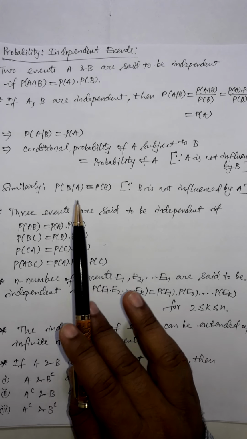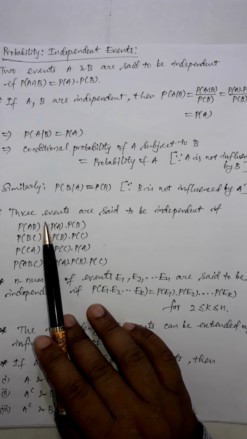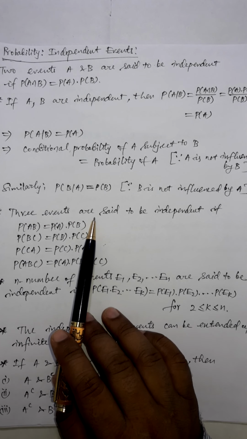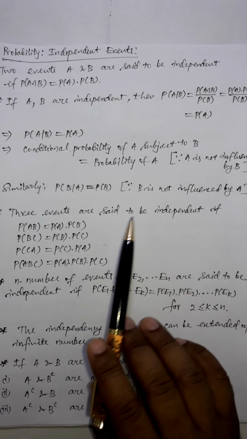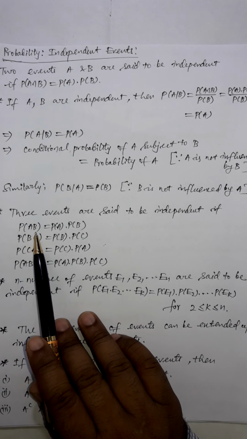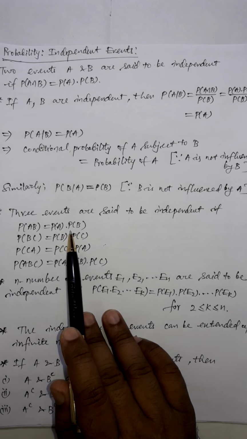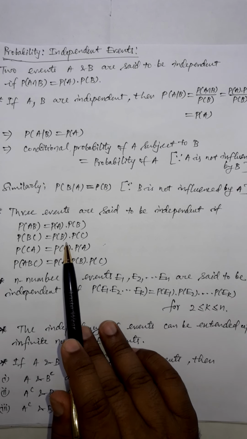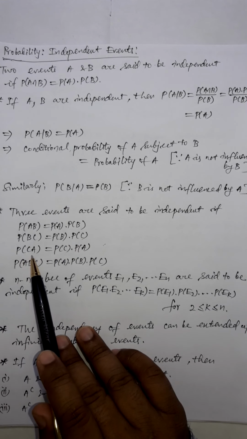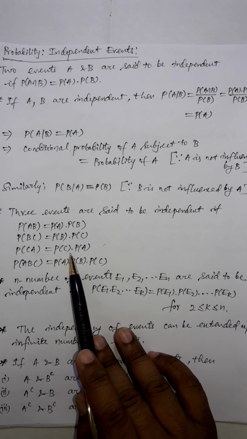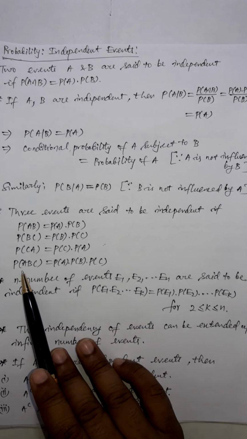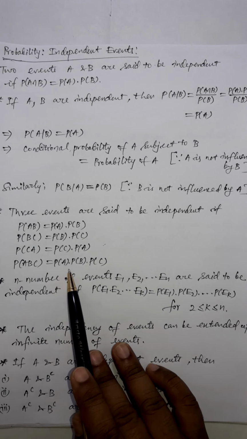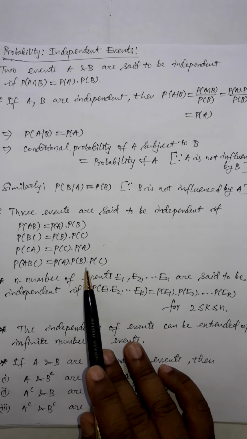Okay friends, now let's extend this topic for three events. Three events A, B, C are said to be independent if probability of A intersection B is equal to probability of A multiplied with probability of B. Probability of B intersection C is equal to probability of B multiplied with probability of C. Probability of C intersection A will be equal to probability of C multiplied with probability of A, and at last probability of A intersection B intersection C is equal to probability of A multiplied with probability of B multiplied with probability of C.